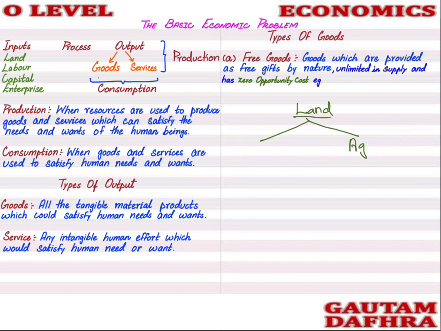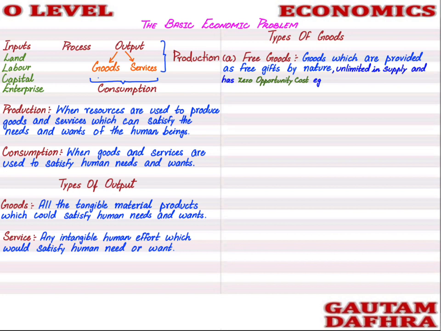Students, let me help you understand what is meant by free goods. Free goods are provided by nature, for example sunlight, which is unlimited in supply. Air is unlimited in supply. Water at the beach is also unlimited in supply, and it has zero opportunity cost. What do we mean by zero opportunity cost? If one person is using it, the other person does not have to reduce their benefit. Both can use it. Nobody has to leave the benefit.